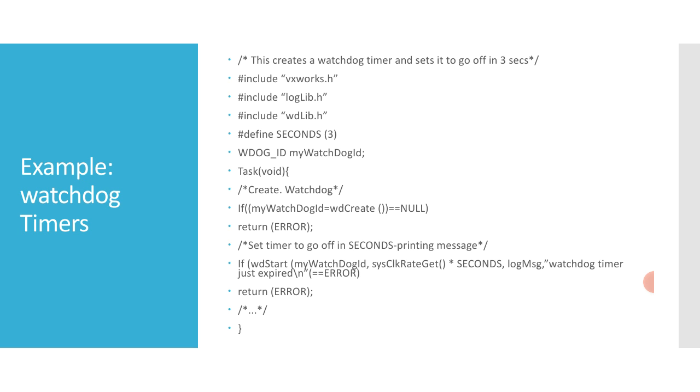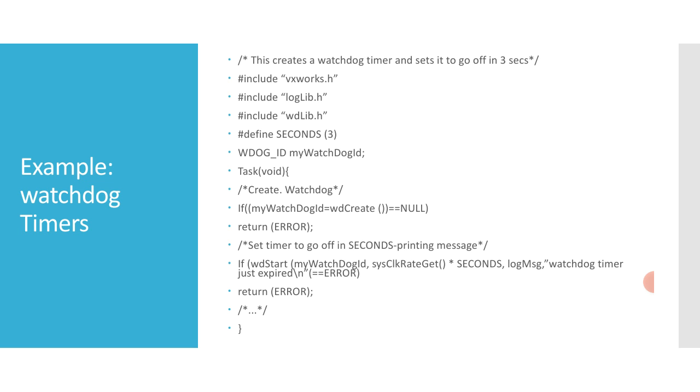So let's try to get into the task. Task void: create a watchdog timer. If my watchdog ID equals wdCreate, double equals NULL, return ERROR. Then set the timer to go off in seconds, and print a message to standard out.